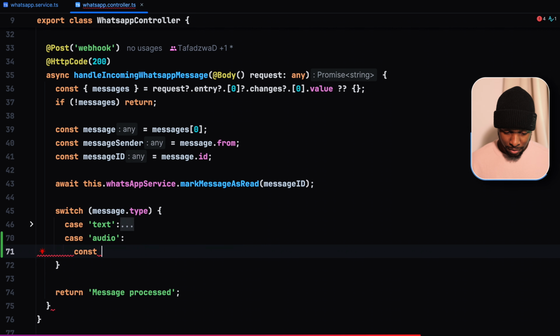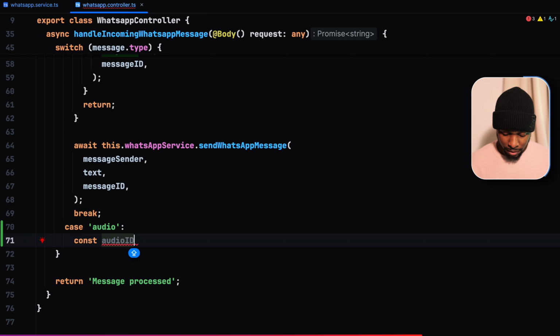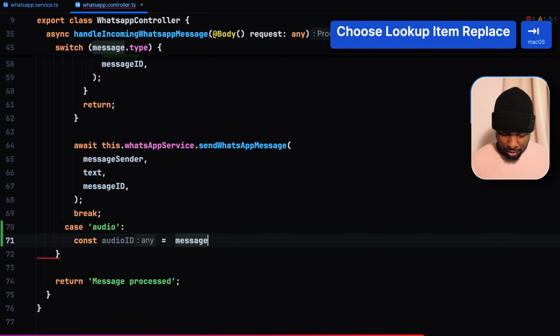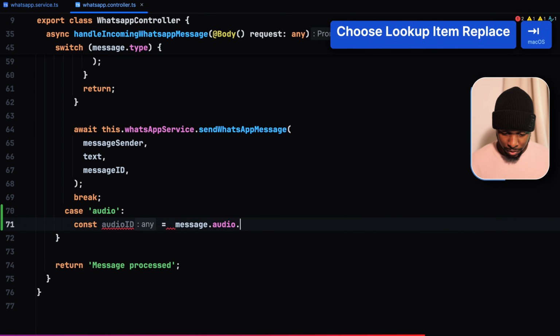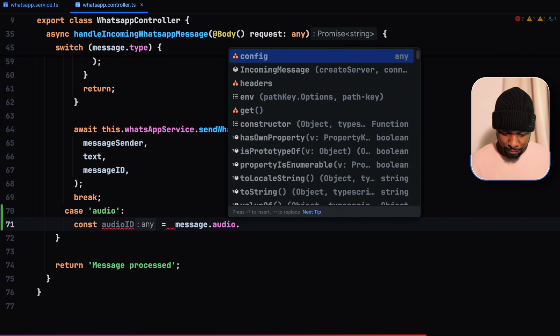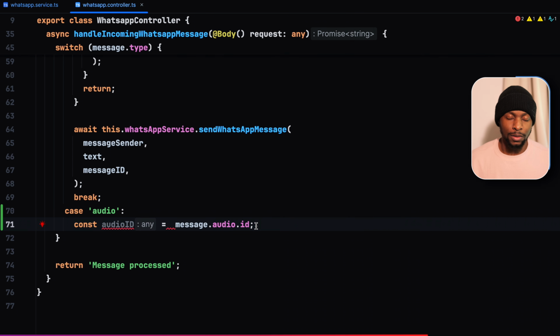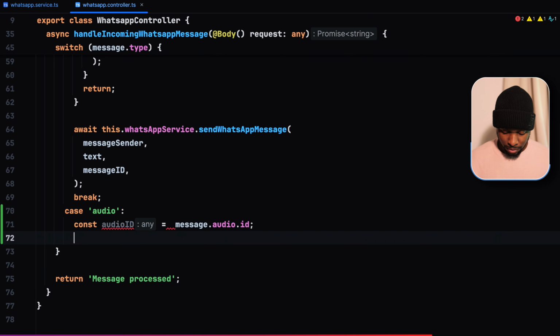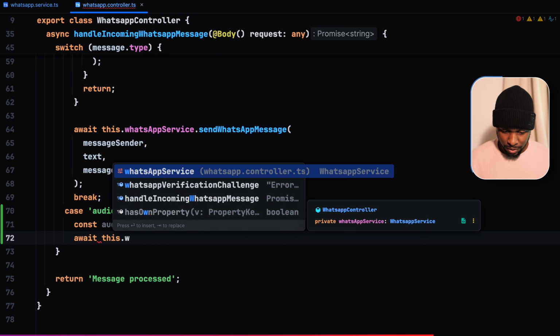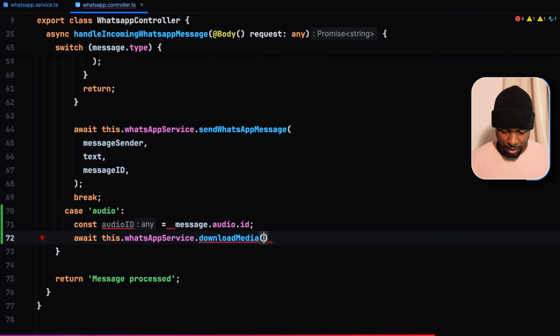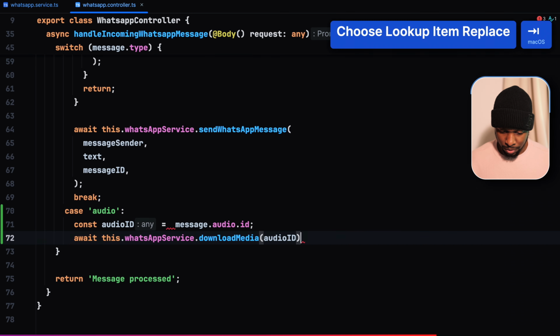So it's constant audio ID is equal to message.audio.id. And for now, we just want to test if we are able to download the audio files. So let us call the WhatsApp service, download media, supply it with the audio ID.